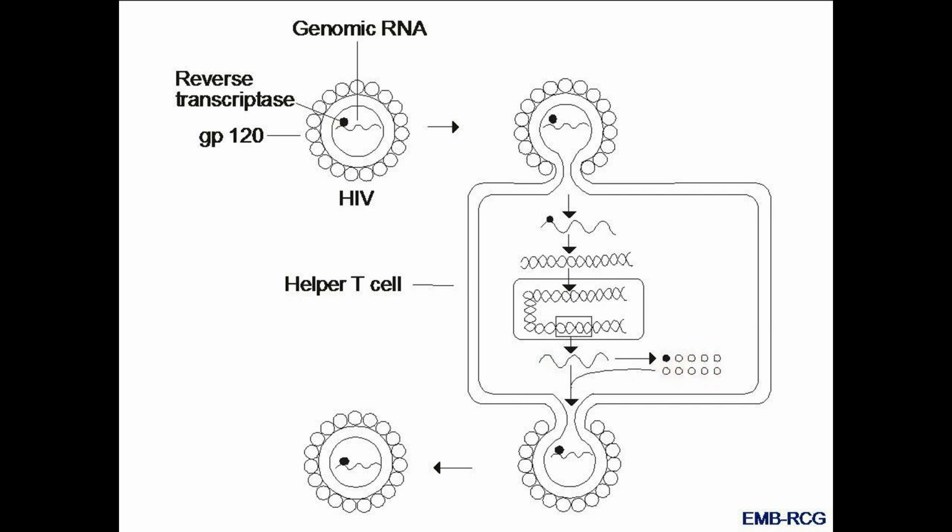And now these enzymes and proteins surround the RNA to form a new virus. This virus buds out of the helper T cell, taking with it a part of the cell membrane. So a new virus particle is formed in the helper T cell, and it is released from the helper T cell.